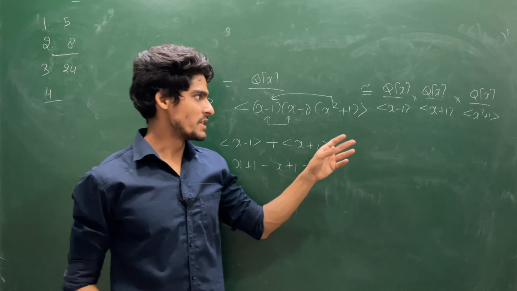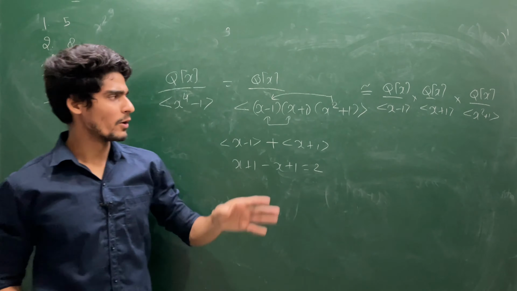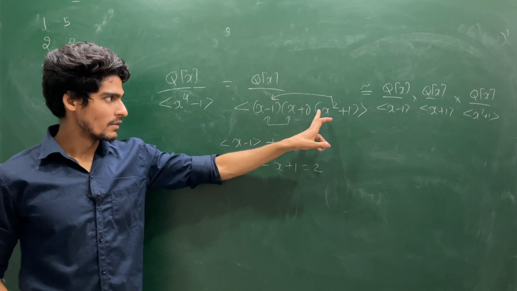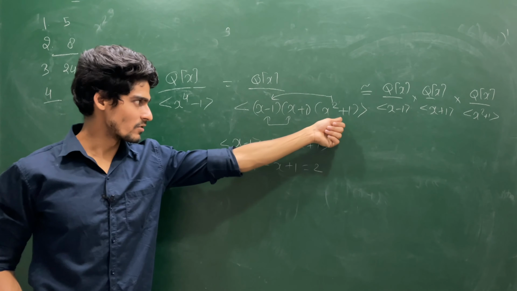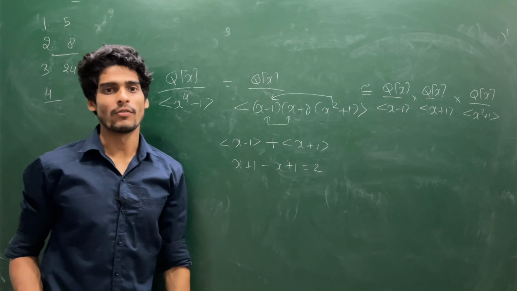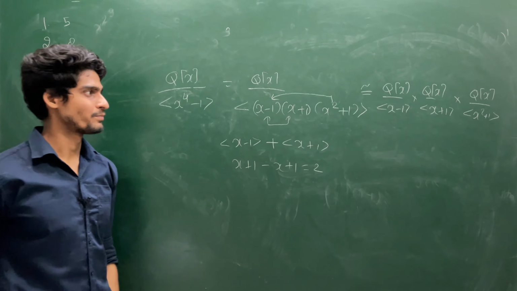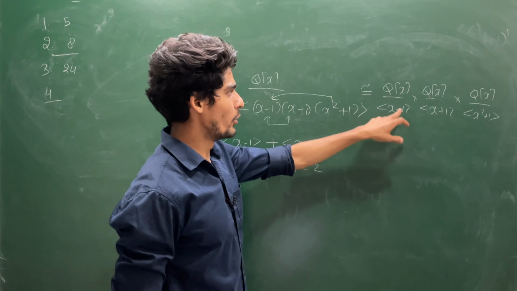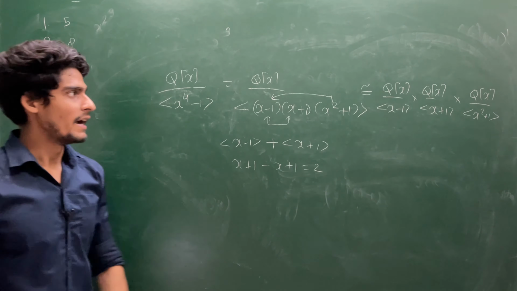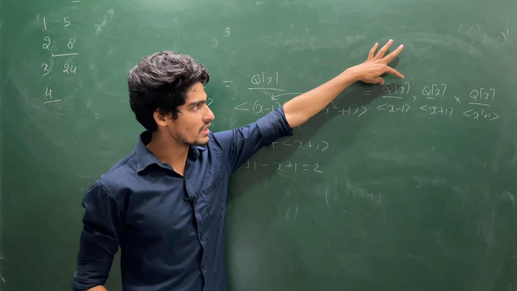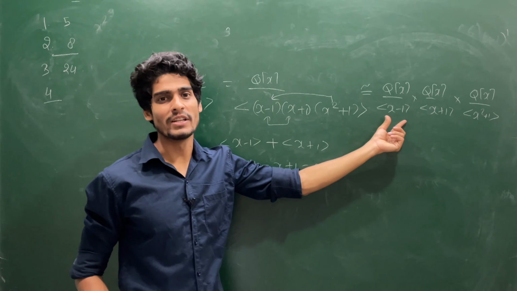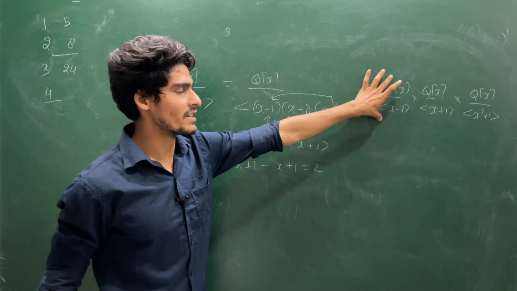So by using the Chinese remainder theorem, I can separate out these ideals because all these are pairwise co-maximal ideals. And I am saying that you should try to show that x square plus 1 and x minus 1, or x square plus 1 and x plus 1, form a pair of co-maximal ideals. Please try that exercise. So this Q[x] over x minus 1, this x minus 1 being a linear polynomial, it is irreducible, and this Q[x], where Q is a field, is a PID, and in a PID every irreducible element generates a maximal ideal. So this structure will be a field.